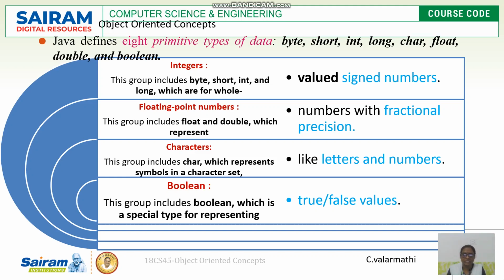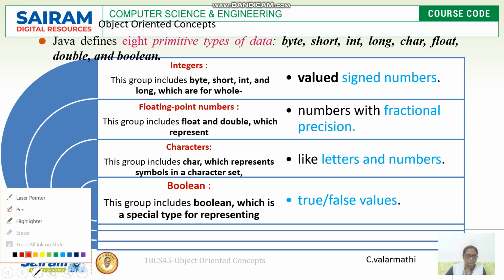First we'll see integers. This group includes byte, short, int, and long. The values of integers are signed numbers.